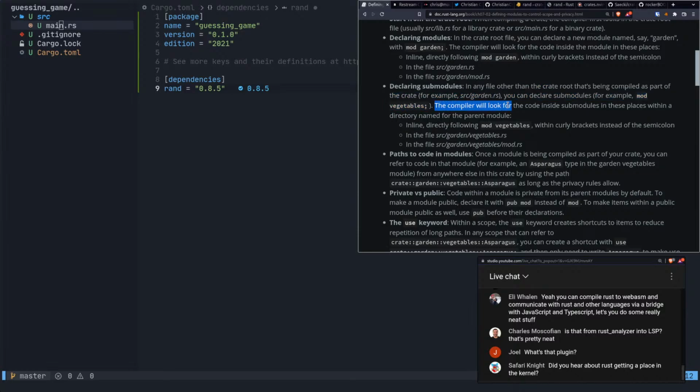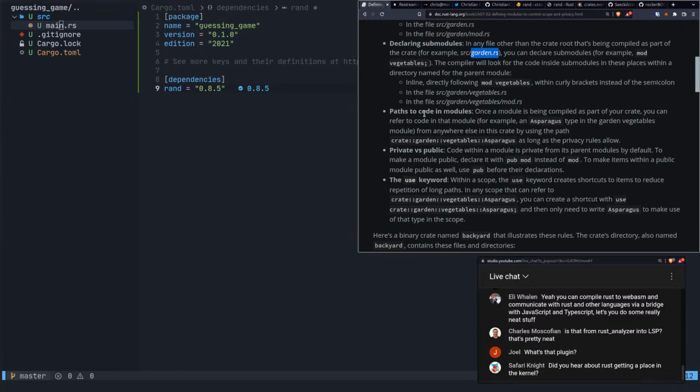The compiler will look for the code inside submodules in these places within a directory named for the parent module: inline, in this file, under the directory garden, if you chose not to just call it garden, or in src/garden/vegetables/mod.rs.